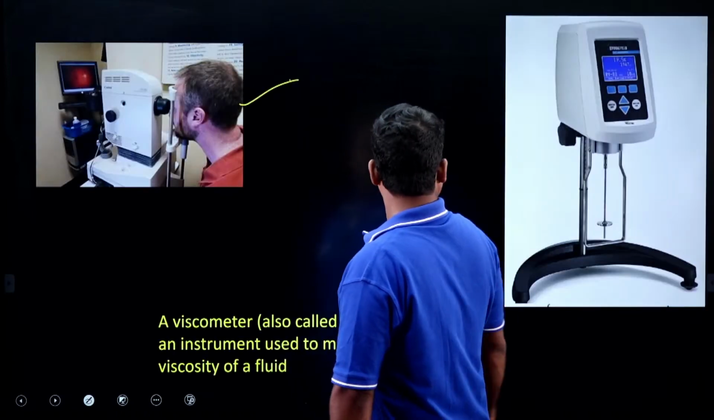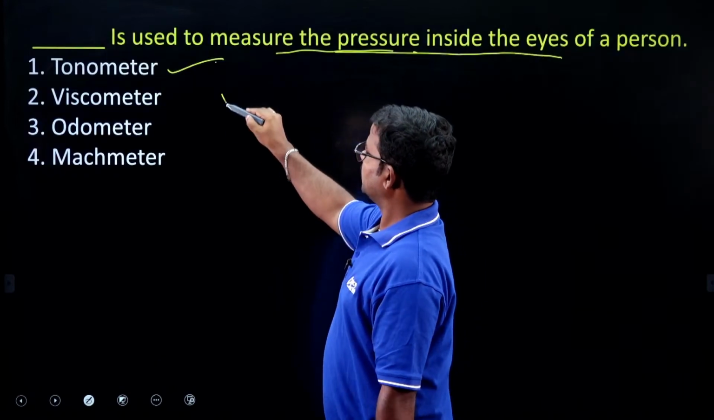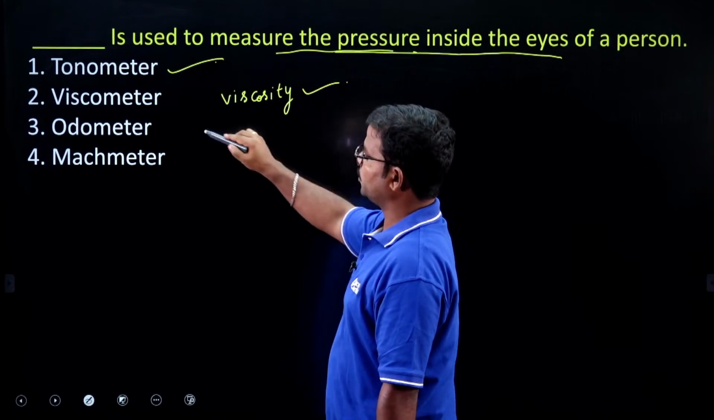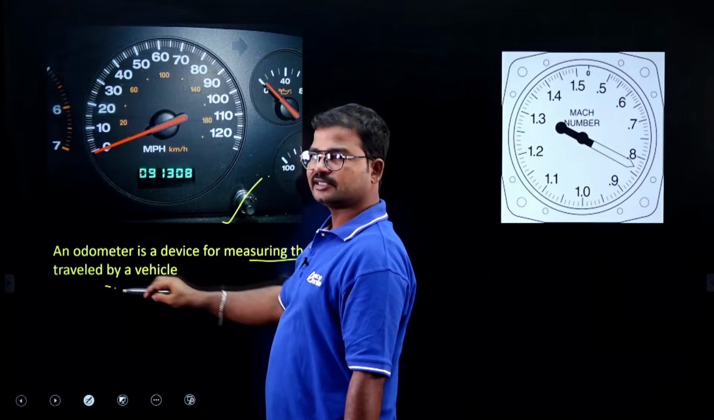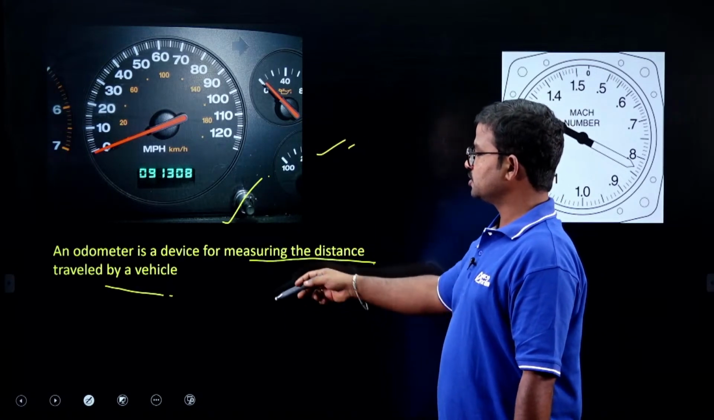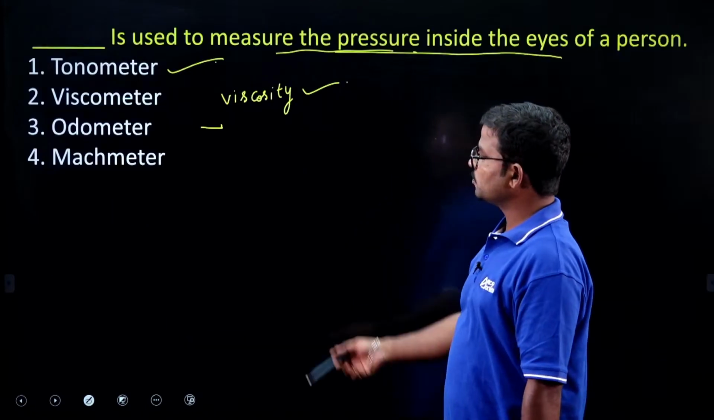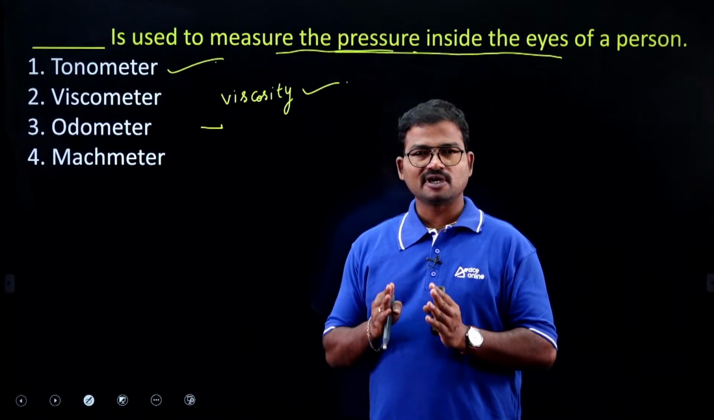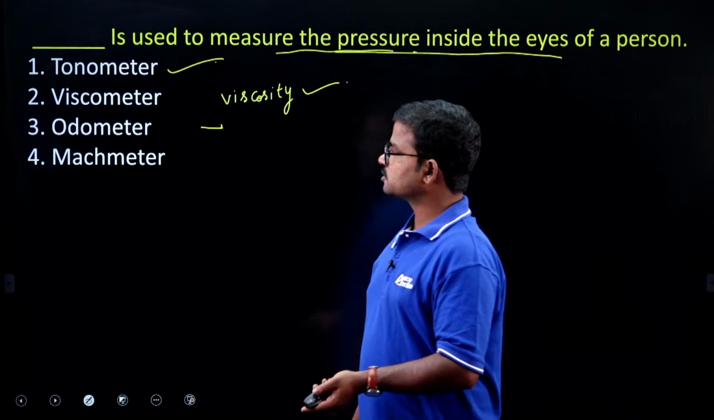Next, what about the viscometer? By using this one, we can measure the viscosity of fluids. Next, the odometer. By using this meter, we can measure the distance traveled by a vehicle. Mostly we observe this type of meter in vehicles. Last one, Mach number. We already know that by using the Mach number we can measure the object's velocity, compared with the velocity of sound in air. So these are the concepts about the remaining options.